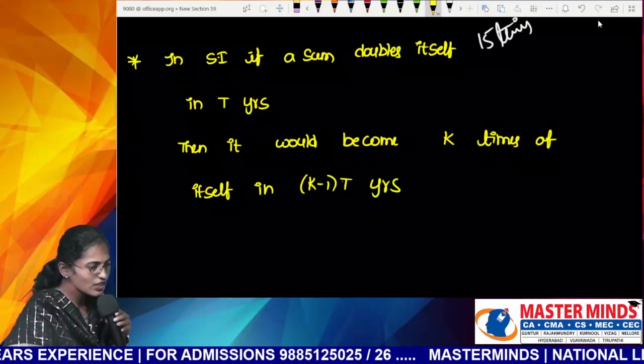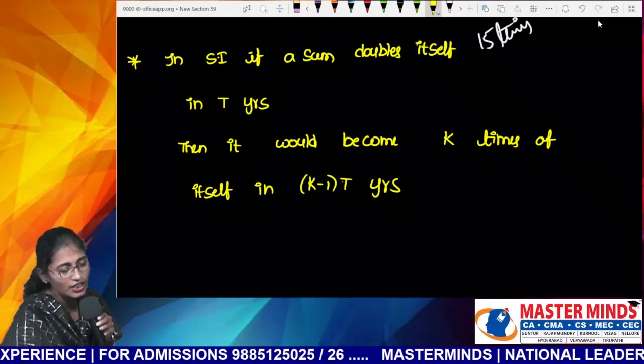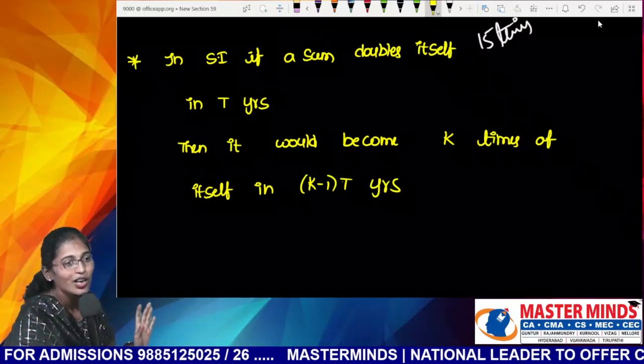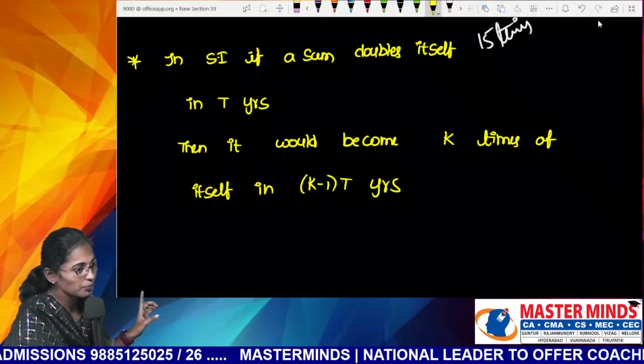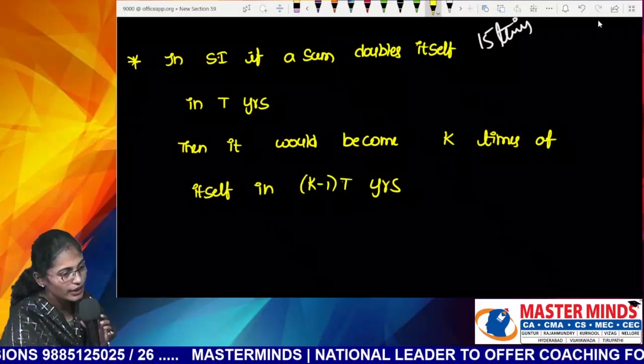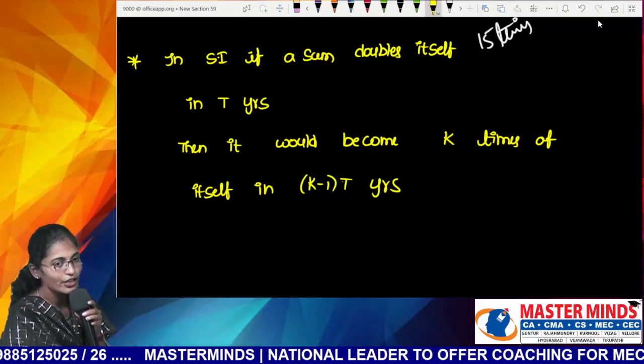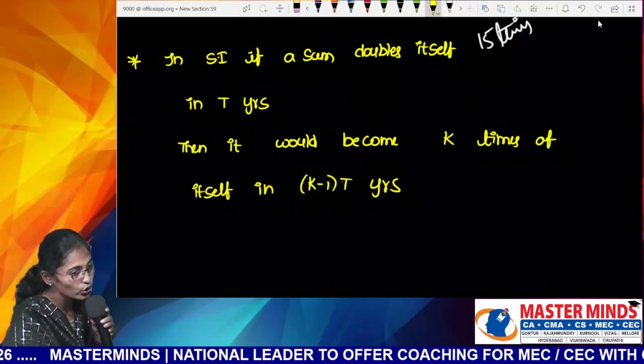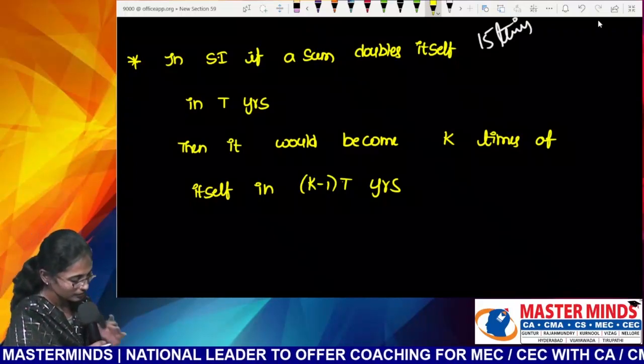So these kinds of things will happen for simple interest only. If the same question repeats in compound interest, I'll give you a shortcut, but we do not have any formula there. In simple interest, if a sum of money doubles itself in T years, then it would become K times of itself in (K minus 1) into T years. Completed?